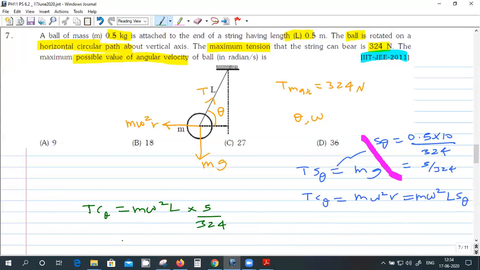Things should cancel out neatly. I don't know why it's not happening. T cos theta is this one. This equation is correct, no? T cos theta equal to this one. Yeah, I got that only. And R is L sin theta, right? Oh, hold on. There is a mistake. R is L cos theta.